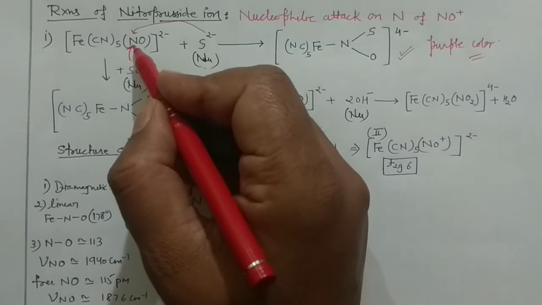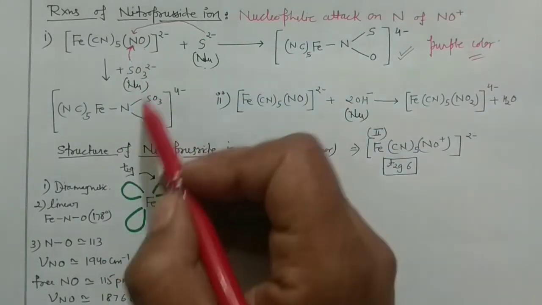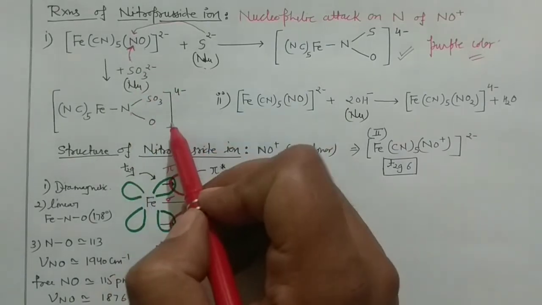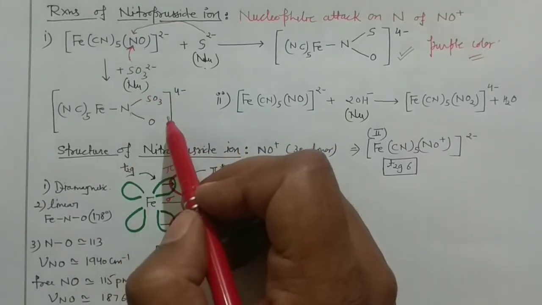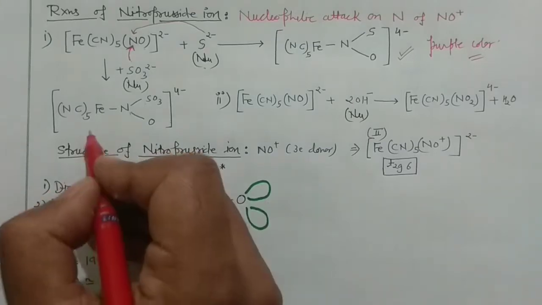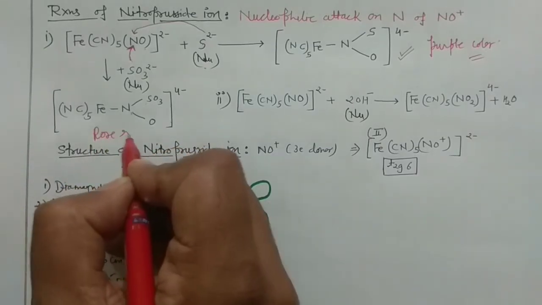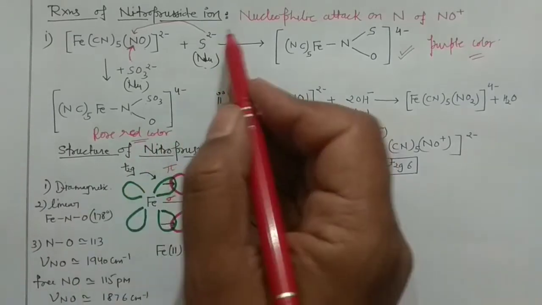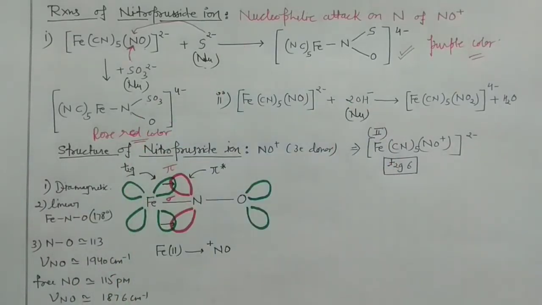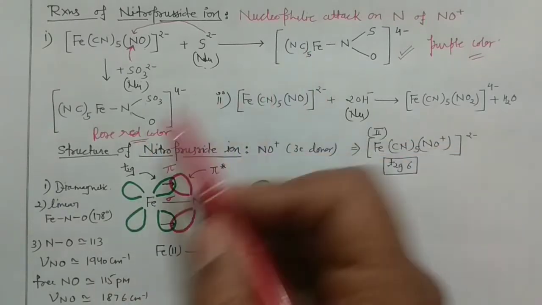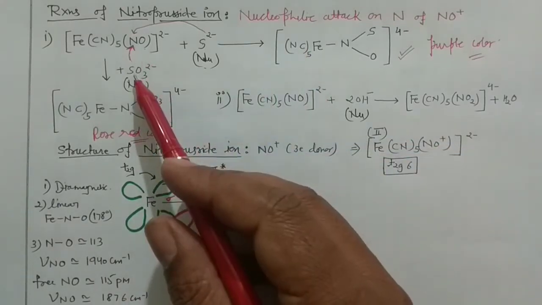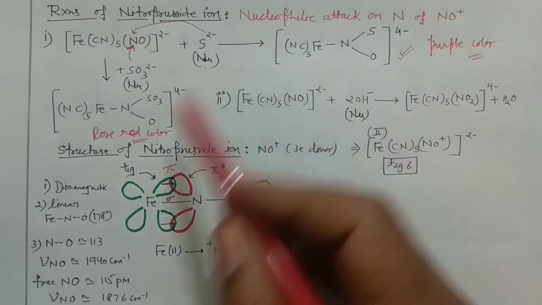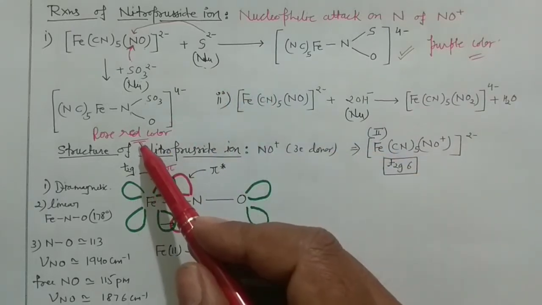You know, in the linear mode the formal charge on the nitrogen is +1, okay? So it will attack here and you will get this particular species. This is again a very special test, and you will get a rose red color for this one. So these are the two reactions, reaction with sulfide and sulfite, where you can identify the presence of the nitroprusside by observing the purple color in the first case and rose red color in the second case.